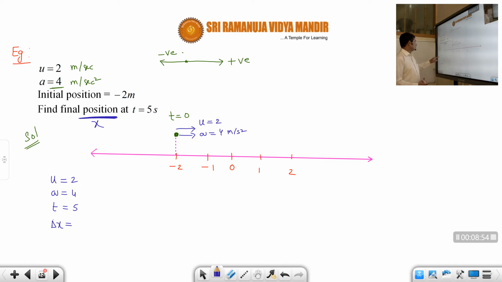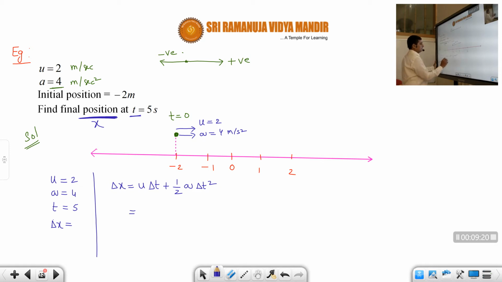So let us see u, a, t and delta x. Which equation is related to all these terms? Delta x is equal to u delta t plus half a delta t whole square. I hope you understood. Here t means delta t, that is the difference between time t equal to 0 and 5 seconds.